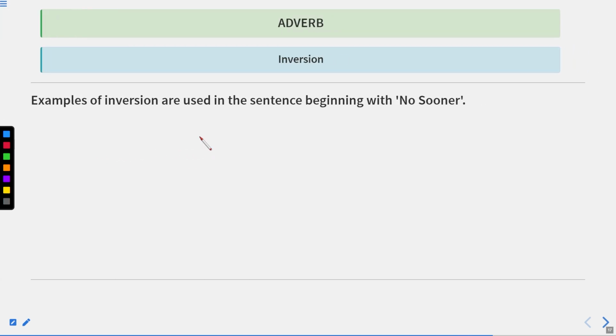Now let us see some more examples of inversion used in sentences beginning with no sooner. As I told you, if the sentence begins with no sooner, we apply the rule of inversion, and that is very, very important. Moreover, with the words hardly, scarcely, and barely, we use when as the pair conjunction, whereas with no sooner, we use than, T-H-A-N.